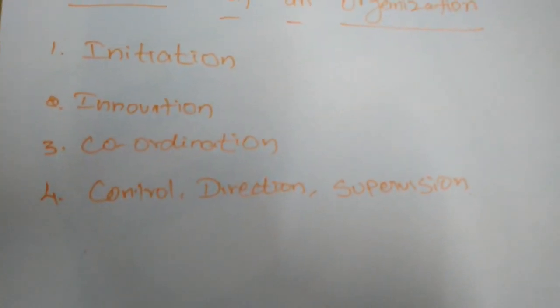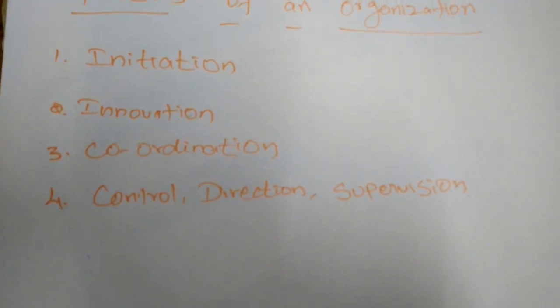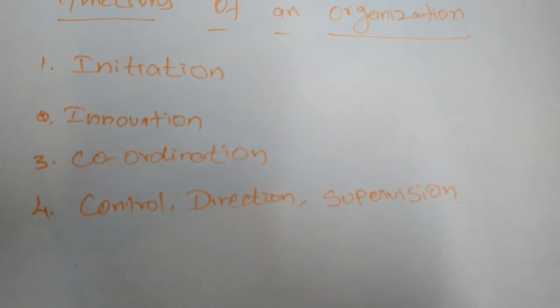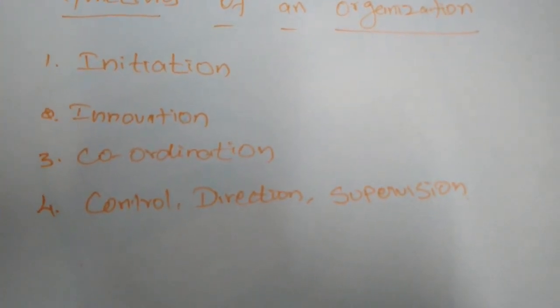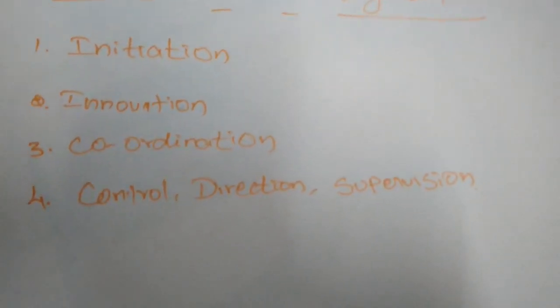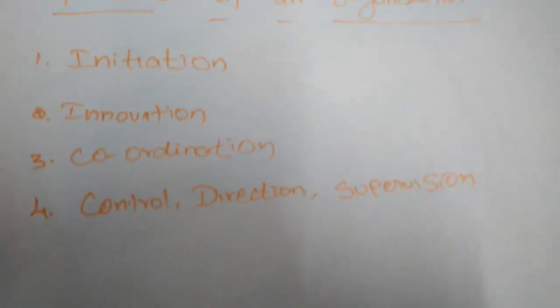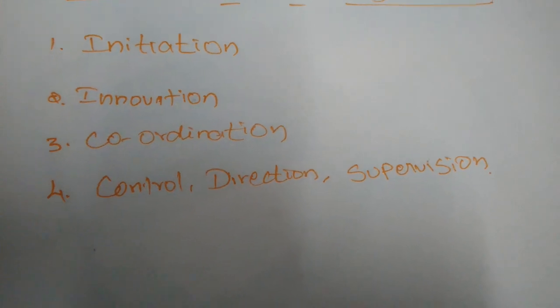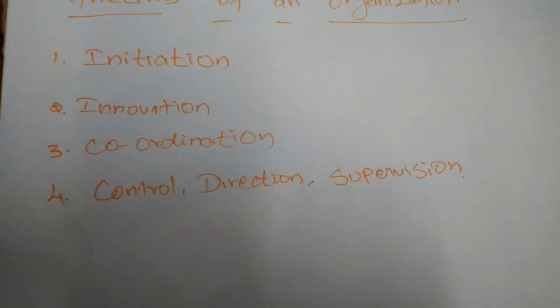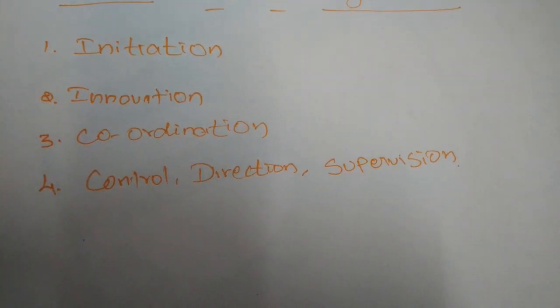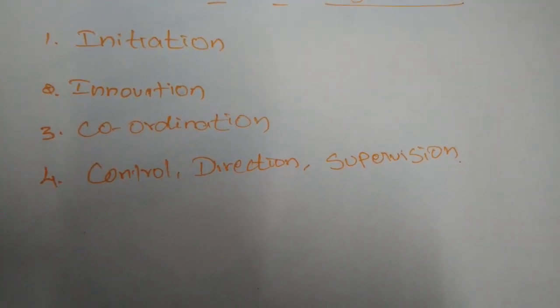Next, innovations. A successful entrepreneur is always an innovator. He introduces new methods in the production process. Nowadays, if any production units or industries want to be successful, the producers or the entrepreneurs must bring innovations to the existing commodities.